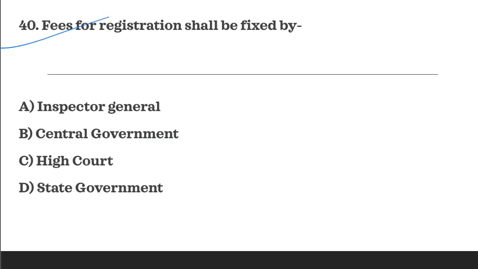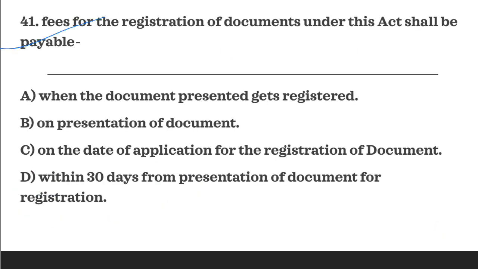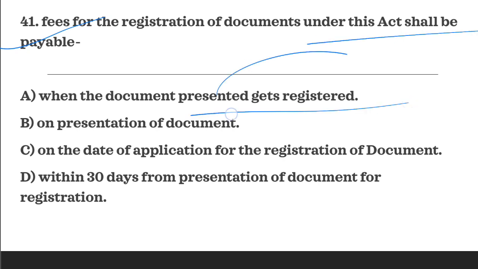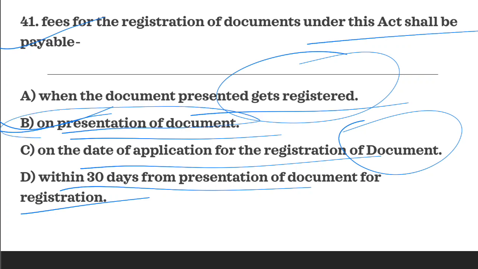Next question is, fees for registration shall be fixed by. So state government is the authority. D is the correct answer. Next question is, fees for registration of documents under this act shall be payable. So the options are when the document presented gets registered, on presentation of document, on date of application for the registration of document, within 30 days from presentation of document for registration. So as per the provision, the correct answer is B. On presentation of document, the fee has to be paid. So B is the correct answer.